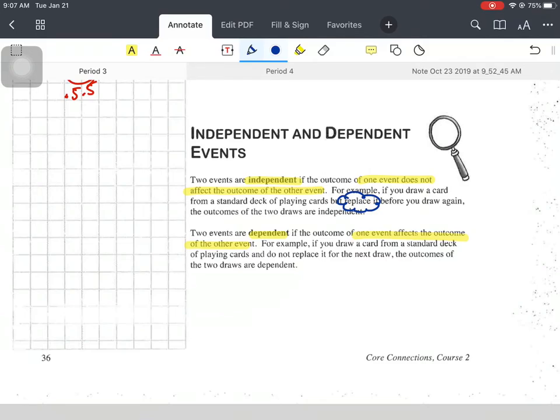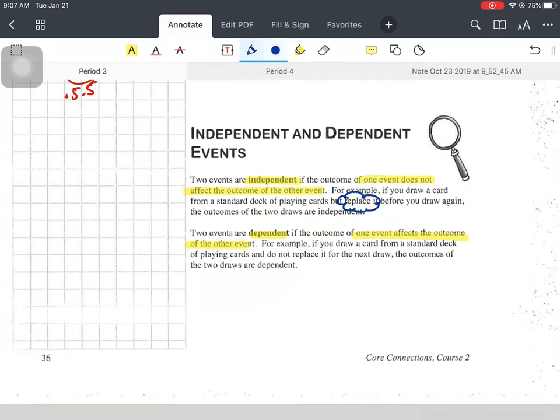And the same thing if you draw a card from a deck, right? There's 52 cards in one deck. If you draw it, if you keep it out, it's going to change the next probability. But if you put it back, if you replace it, then your probabilities will all stay the same, right?